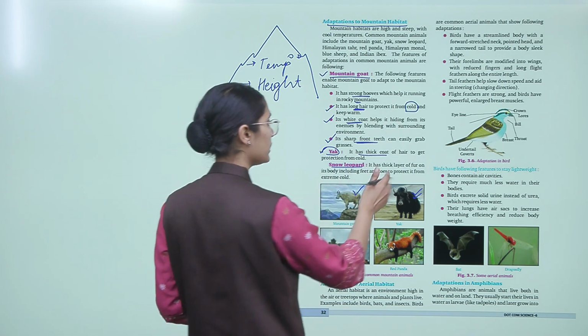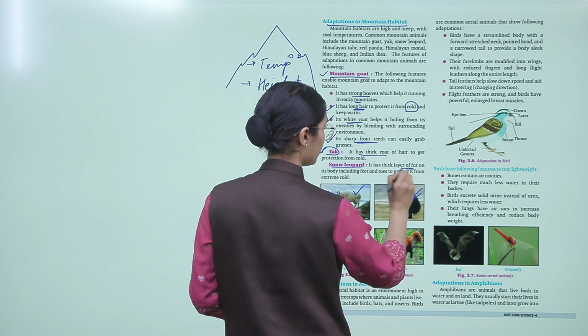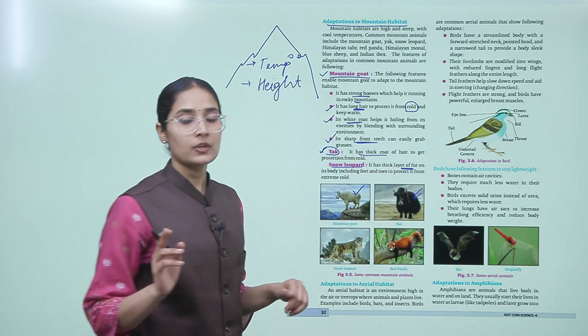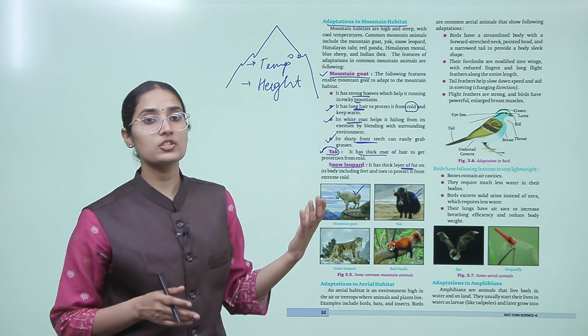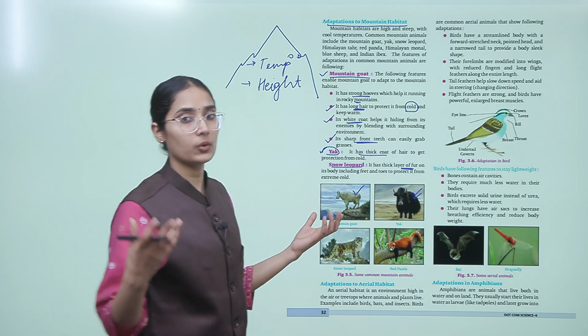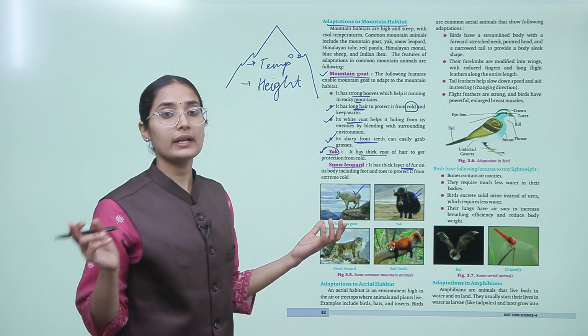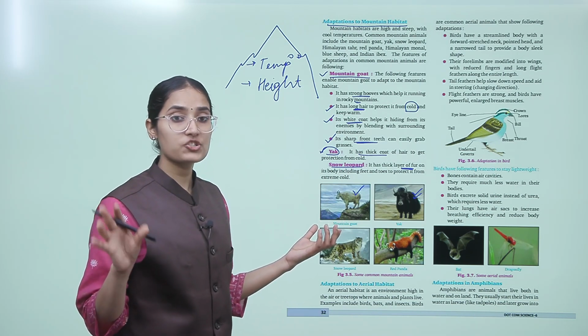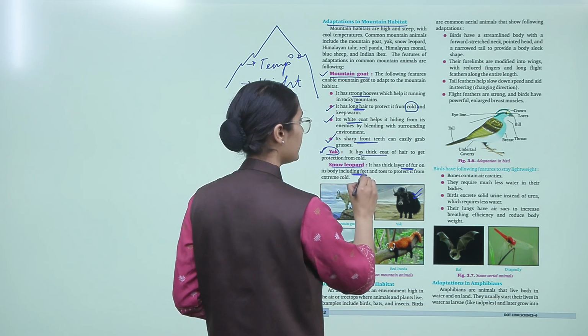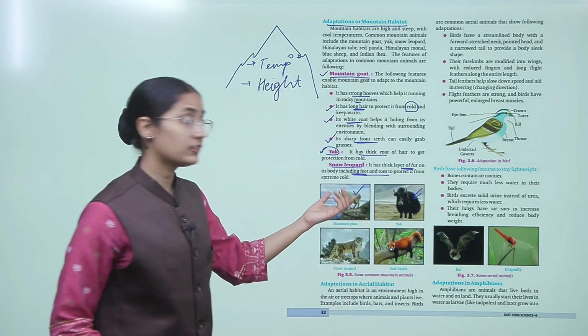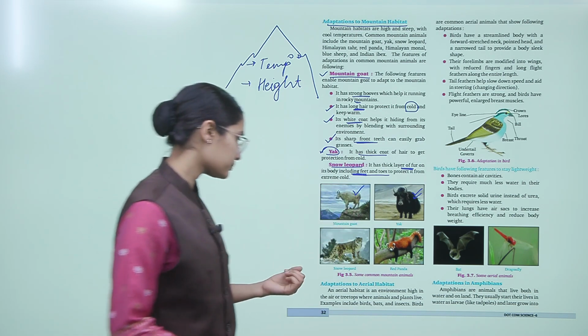Snow leopard has what? A thick layer of body fur, right? Most animals living in the cold regions, you will find they have thick body fur to provide them protection from the extreme cold, okay, and they also have feet and toes that protect them from extreme cold.